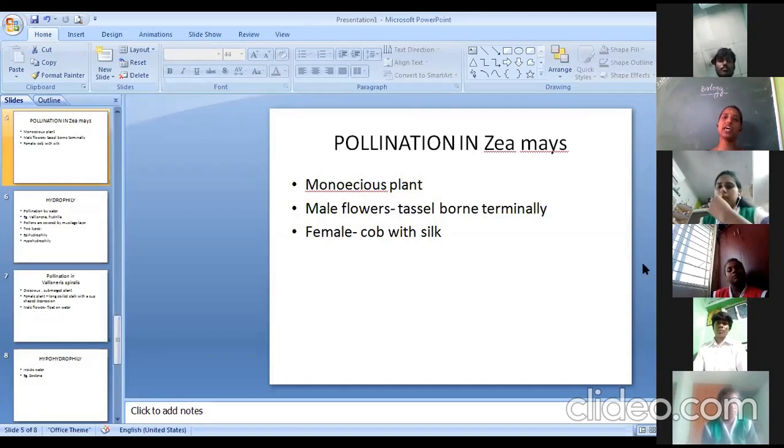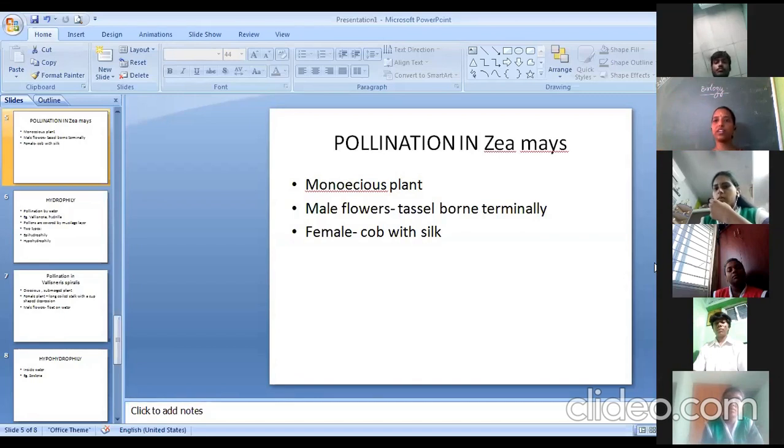Let me say again, one of the classical examples of an anemophilous plant is our Zea mays. Zea mays is nothing but the corn plant. It is a monoecious plant as it possesses both male and female inflorescence on the same plant. The male flowers, called tassels, are present at the tip of the plant, whereas the female flower, the cob, is present at the base, and the female flower possesses a highly coiled stigma which is called the silk.